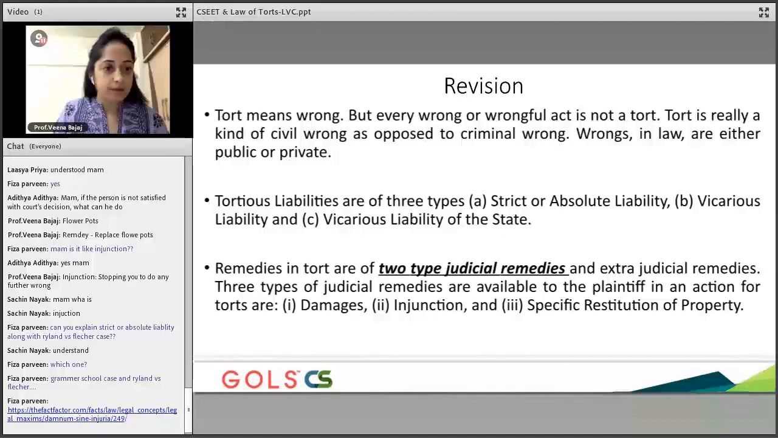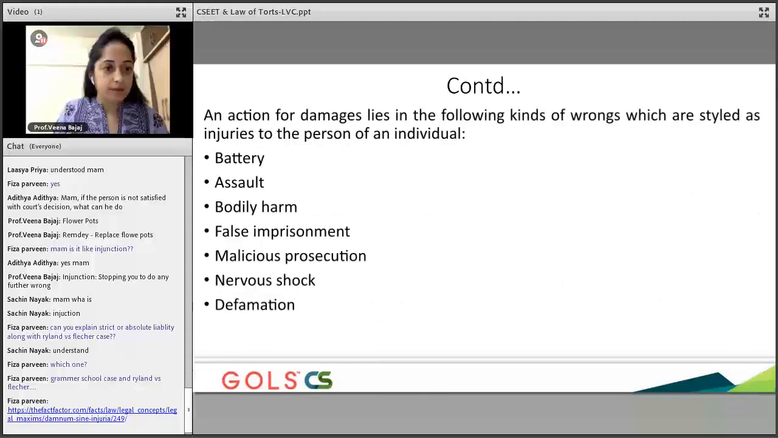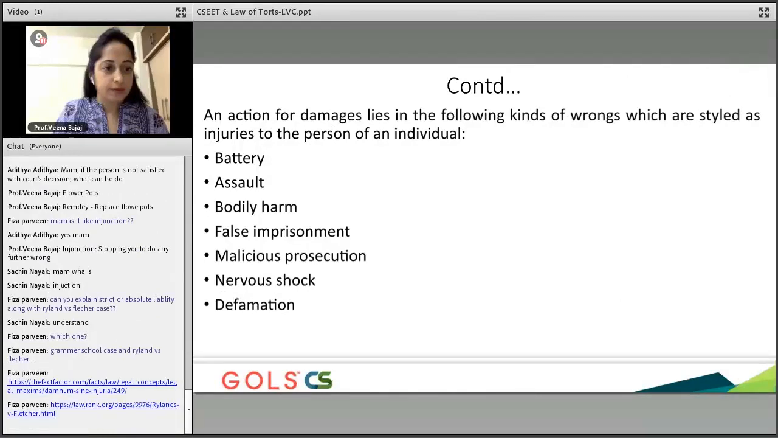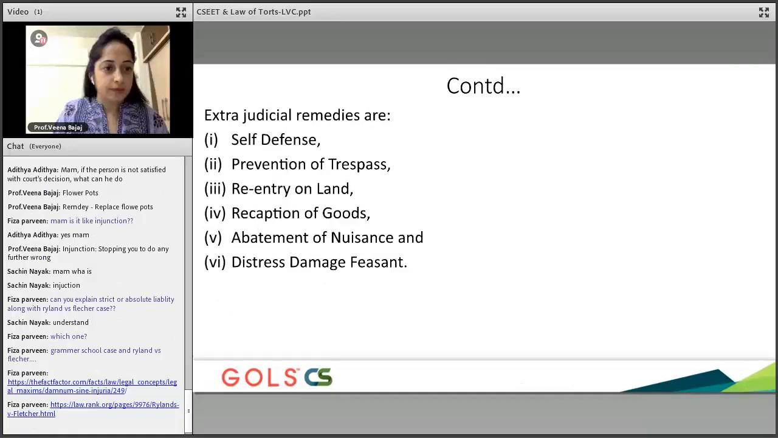Okay, in terms of remedies, you need to understand that you get unliquidated damages, which means remedies are decided by the court, but they are primarily on these three grounds: either you will get damages, you will get an injunction, or you will get a specific restitution of the property. Okay, now what kinds of wrongs get captured here? It's battery, assault, bodily harm, false imprisonment, defamation, nervous shock. Trespass is not included here, but that's also something which is captured in this.